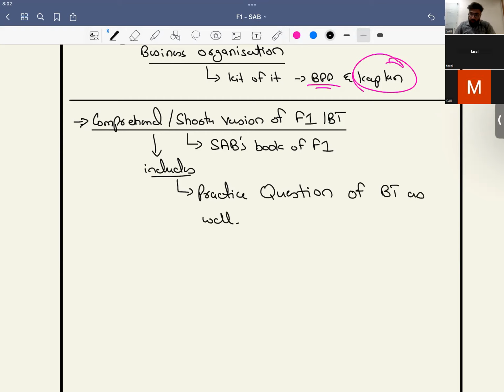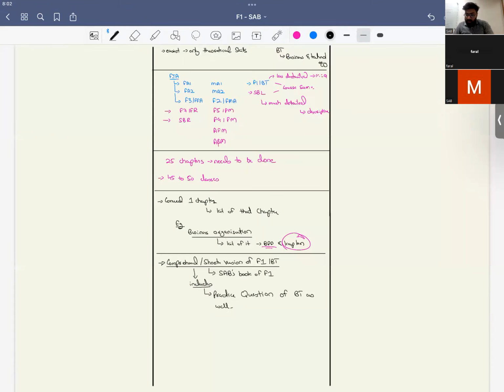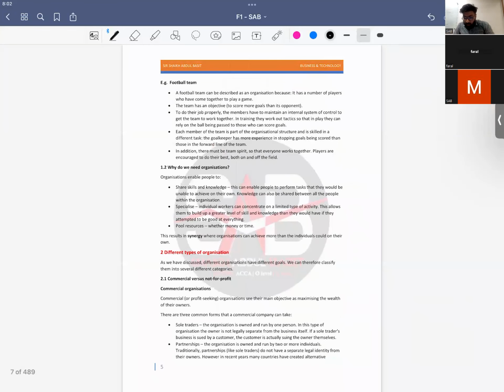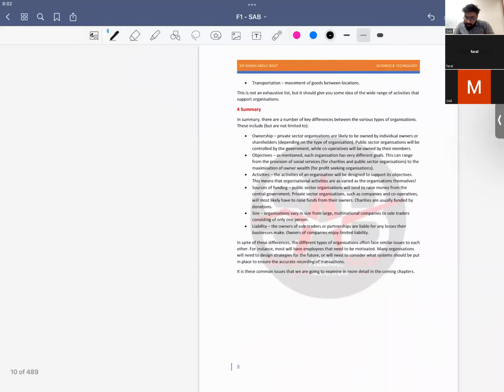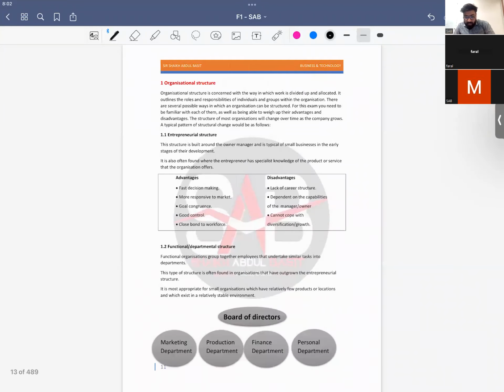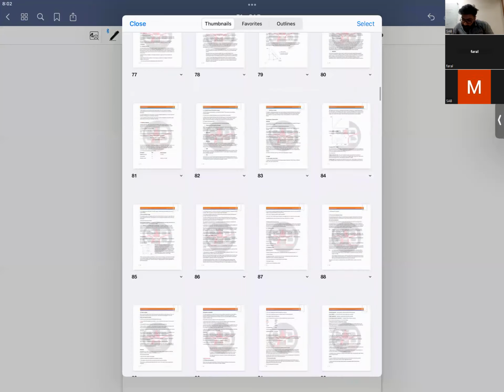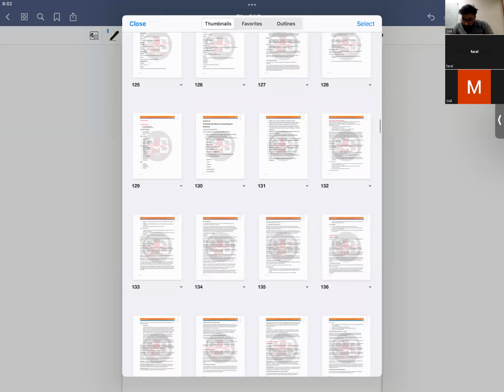If I can just show you, you'll be really pleased to see this. It's my first chapter, which is a shorter version. After this chapter there's a second chapter, and there are a number of chapters here.